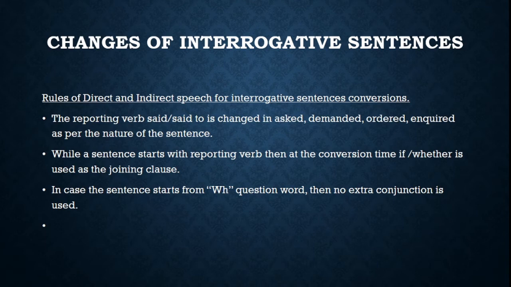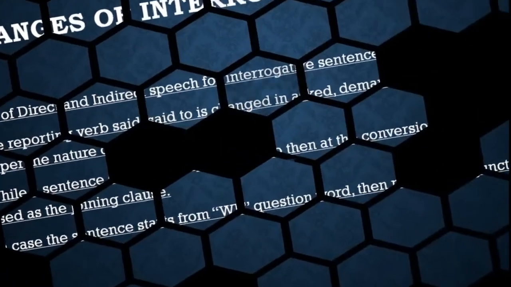Okay? While a sentence starts with reporting verb, then at the conversion time, if or whether is used as the joining clause. In case of the sentence starts from WH question word, like when, where, whose, then no extra conjunction is used, right?